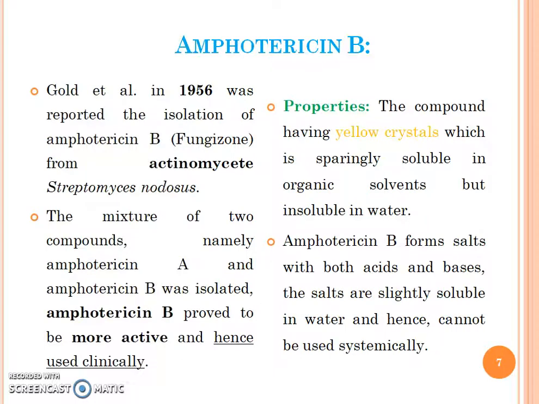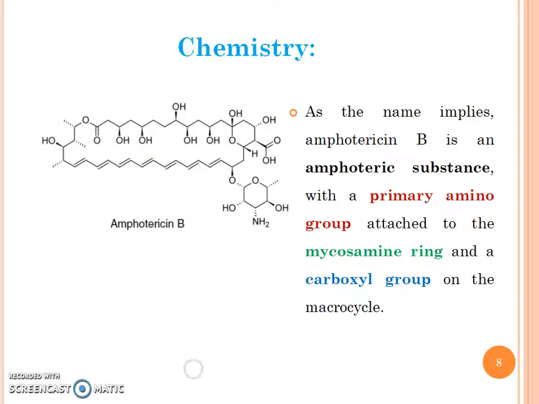First, amphotericin B. Gold and colleagues in Italy, in 1956, reported the isolation of amphotericin B. A mixture of two compounds, namely amphotericin A and amphotericin B, was isolated, but amphotericin B proved to be more active and hence is used clinically. Properties: it is a yellow crystalline compound, sparingly soluble in organic solvent but insoluble in water. Amphotericin B forms salts with both acid as well as base, and the salt is also sparingly soluble in water and hence cannot be used systemically.